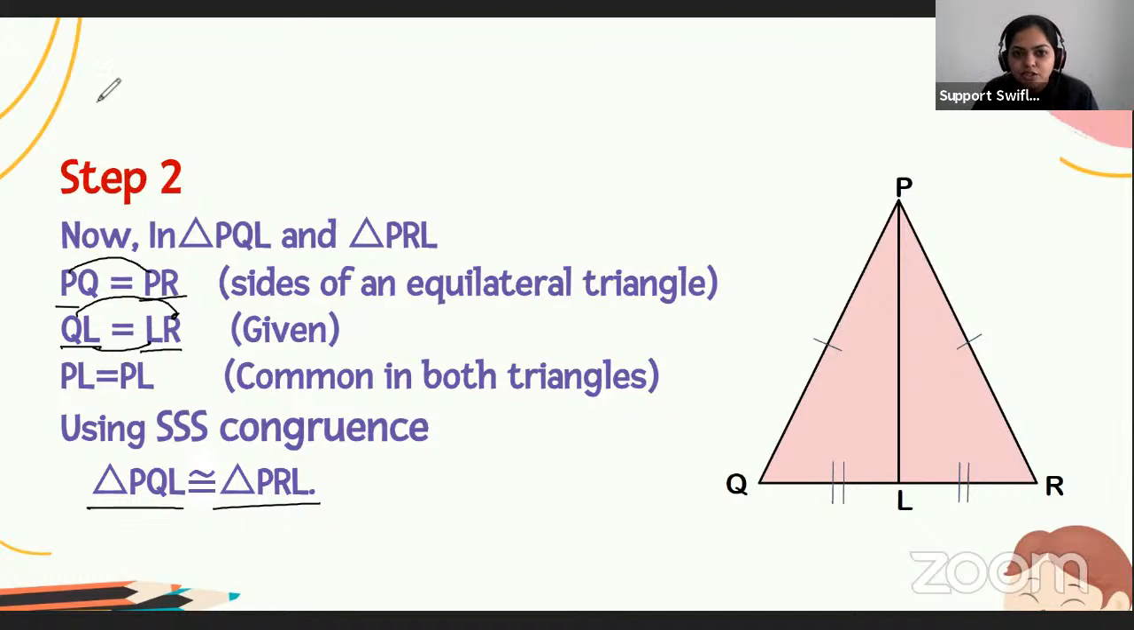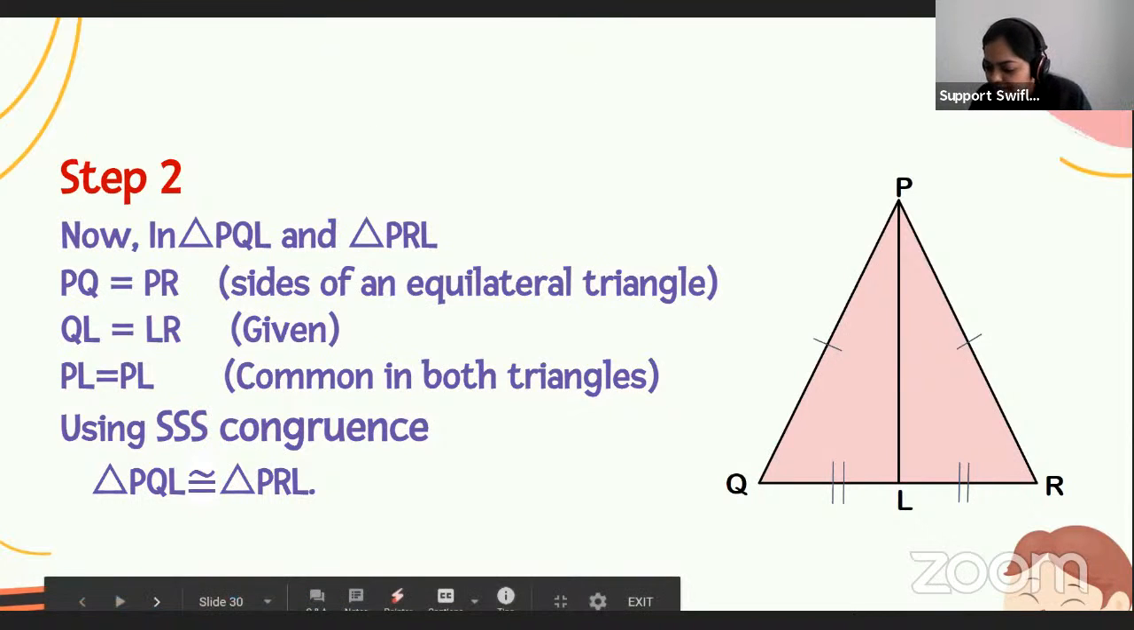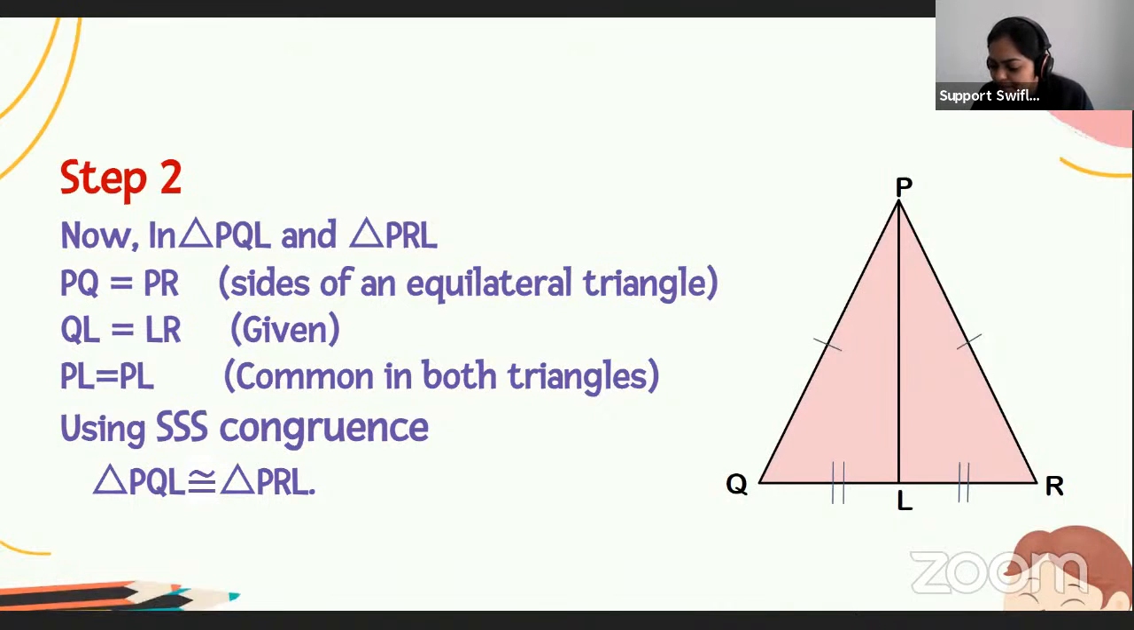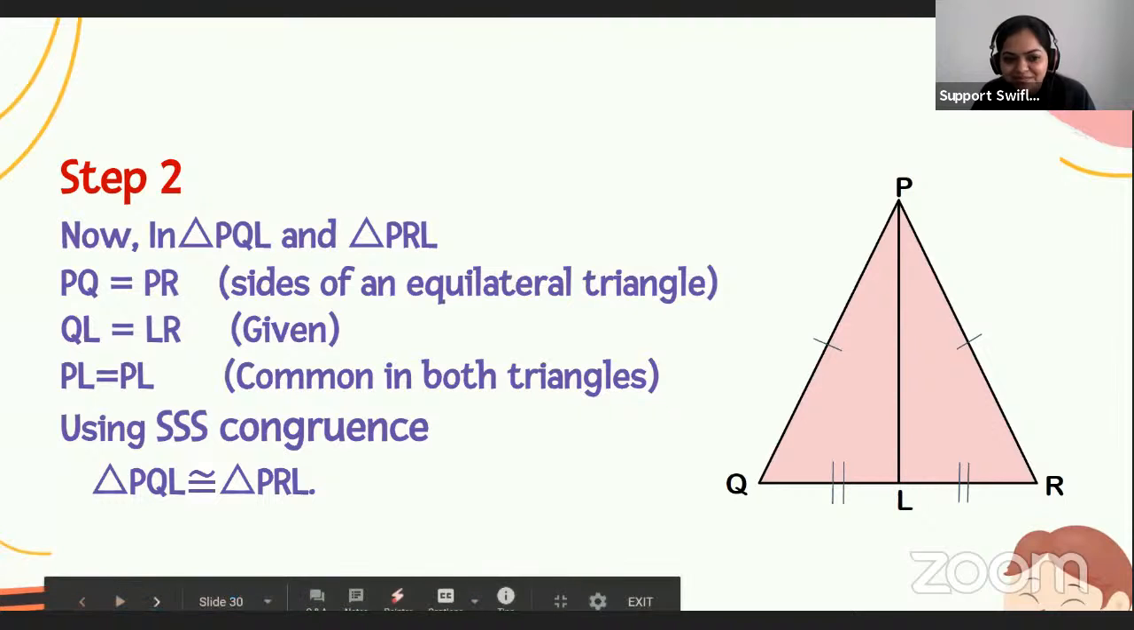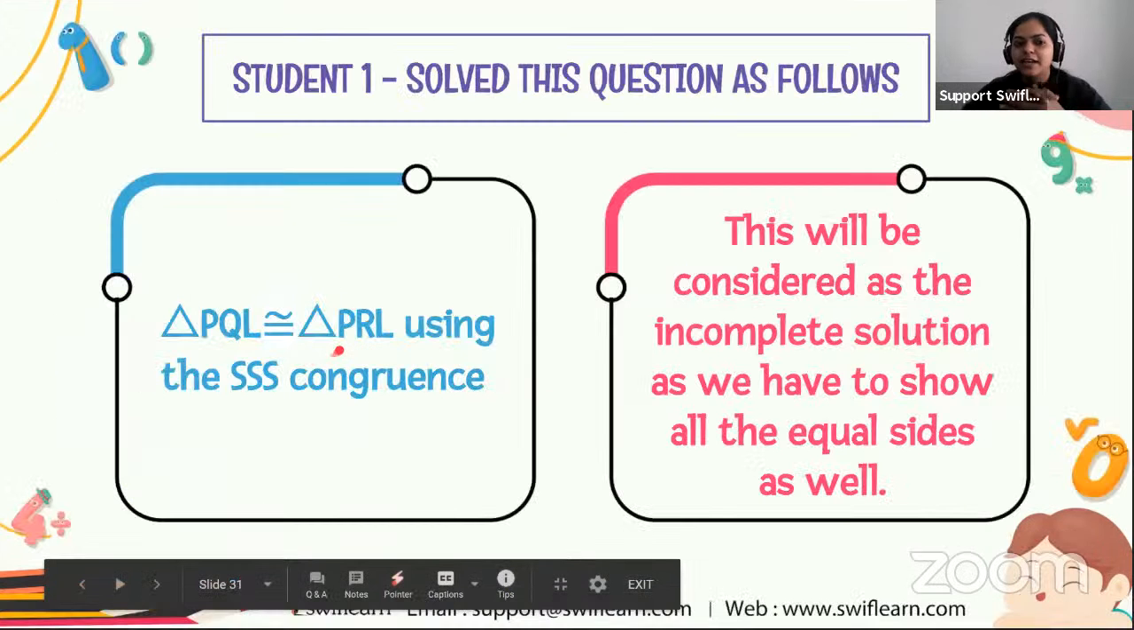Okay. So if you all got this question, let's move to the next slide. Yes, what do you all think? Let's move to the next slide. Okay, so let's move to the next slide.